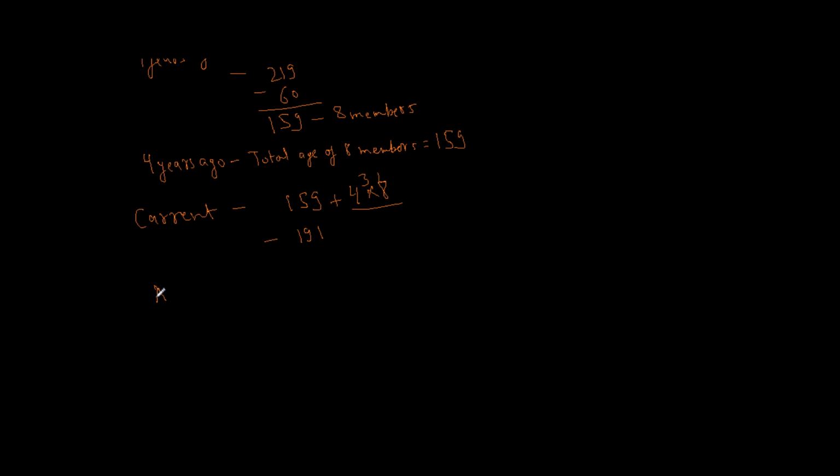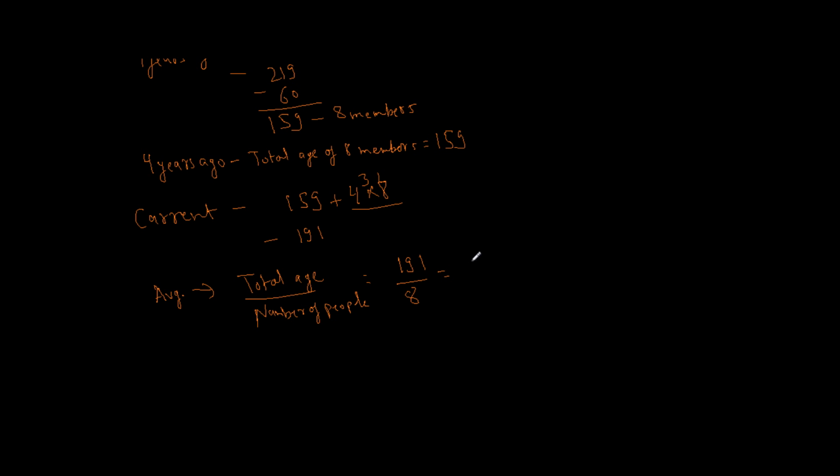Now average of age of the family would be total age by number of people. So total age we know currently is 191 and number of people also we know is 8.